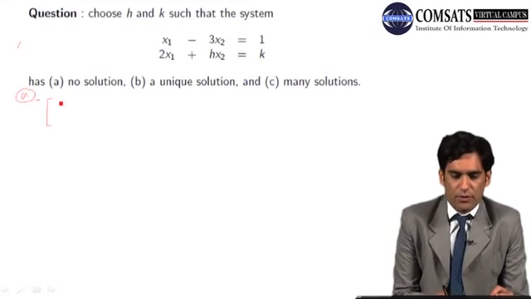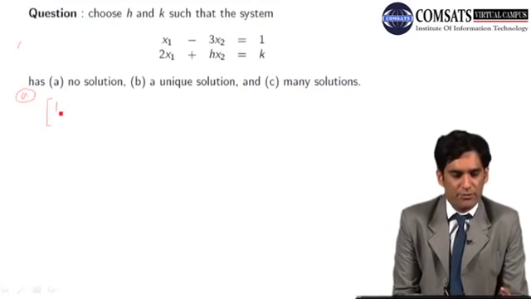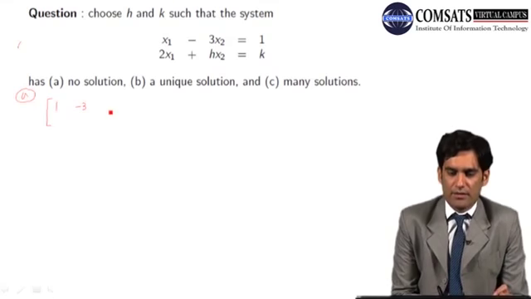The first row corresponds to the first equation, and the first entry will be 1 because the first variable x1 has coefficient 1 in the first equation. That's why I write 1 here. Then minus 3, because the second variable x2 in the first equation has coefficient minus 3.